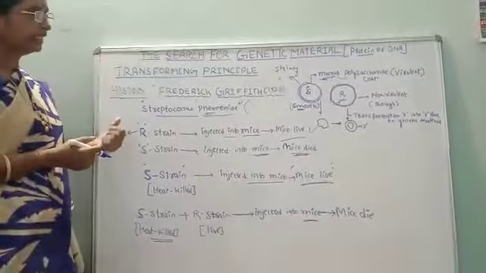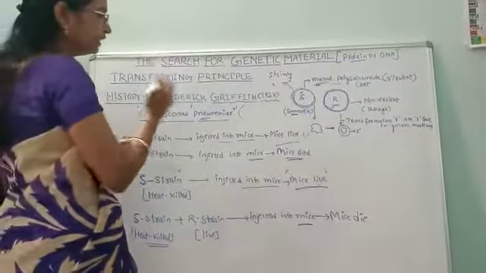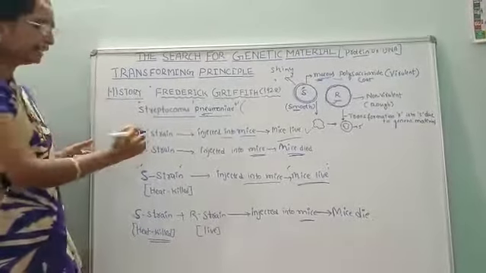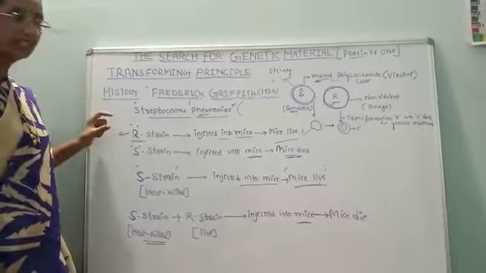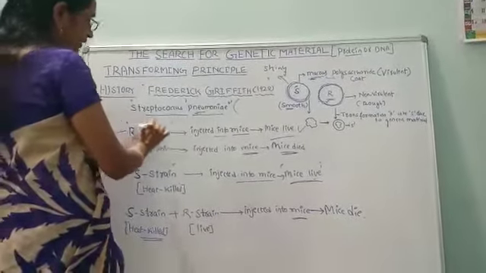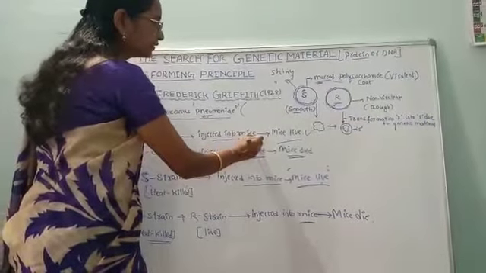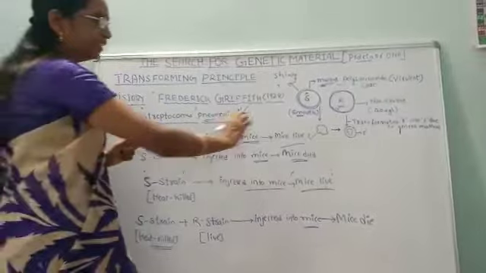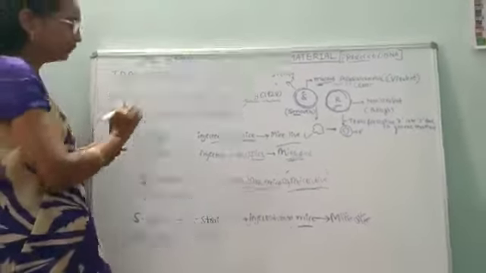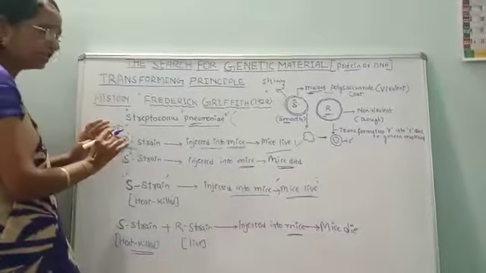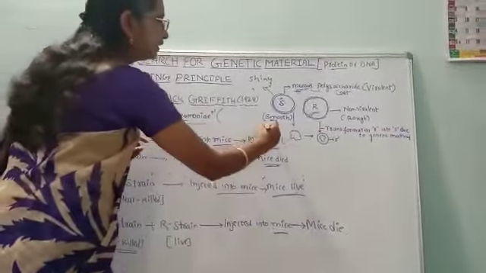Thus, he observed two strains of bacteria in his culture plate. Now he experimented on mice. What did he do first? He took the R strain bacteria, which is non-virulent, and injected it into the mice. After injecting, the mice did not die. It did not develop Streptococcus pneumonia because it is non-virulent and non-poisonous. As a result, the mice survived.